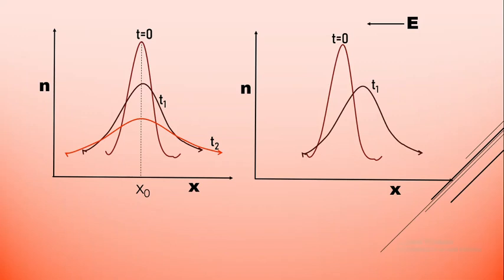And due to the electric field, the peaks are going to spread out. That is, if an electric field is applied to a pulse at t equals 0, then the pulse would diffuse as before, but the pulse center would also drift opposite to that of the field because of the charge